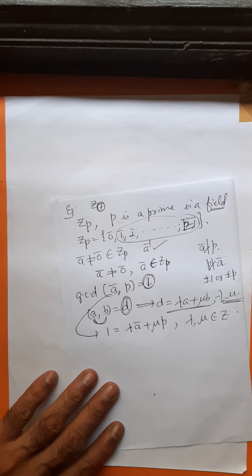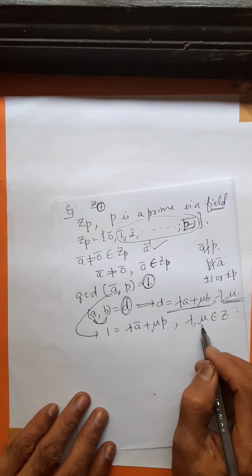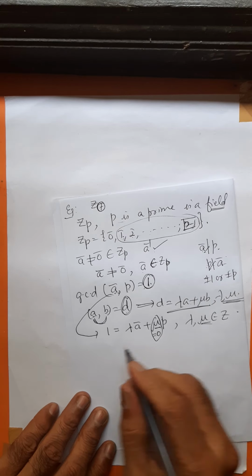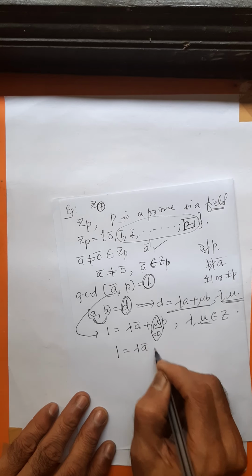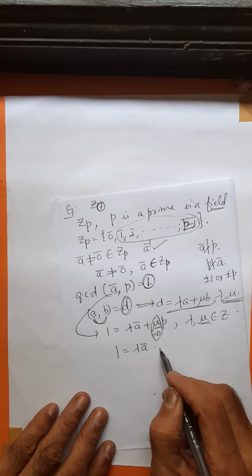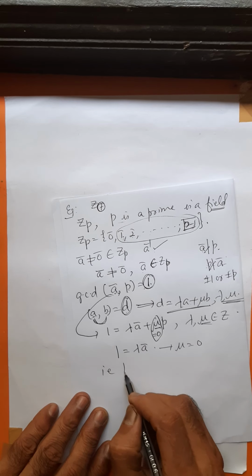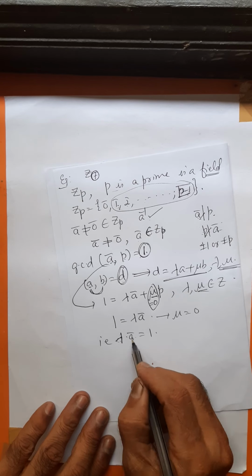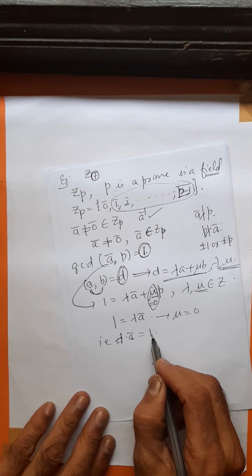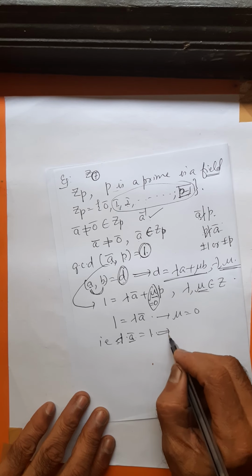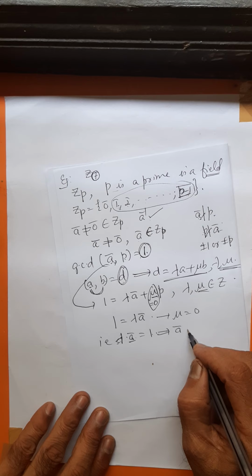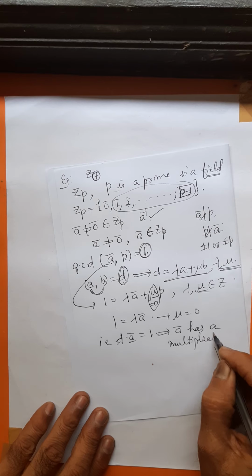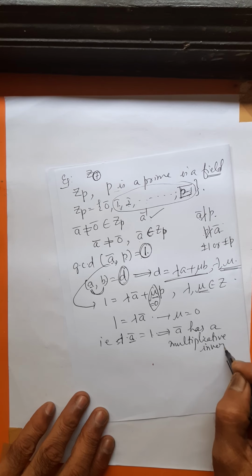You take a particular value of mu, mu equal to 0. If mu is equal to 0, this becomes 1 equal to lambda into A bar, that is, lambda into A bar is equal to 1. An element and its inverse give the identity. This is nothing but saying that A bar has a multiplicative inverse.